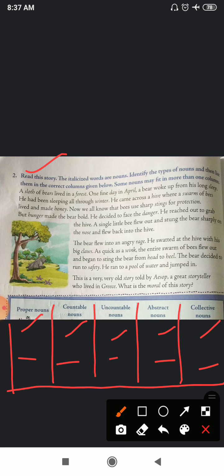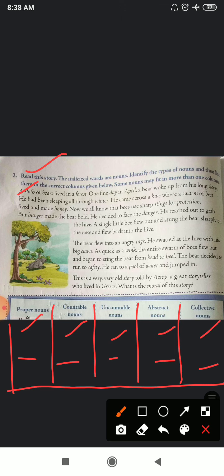Okay. So I'll just read the story for you. A sloth of bears lived in a forest. One fine day in April, a bear woke up from his long sleep. He had been sleeping all through winter. He came across a hive where a swarm of bees lived and made honey. Now we all know that bees use sharp stings for protection, but hunger made the bear bold. He decided to face the danger. He reached out to grab the hive. A single little bee flew out and stung the bear sharply on the nose and flew back into the hive.